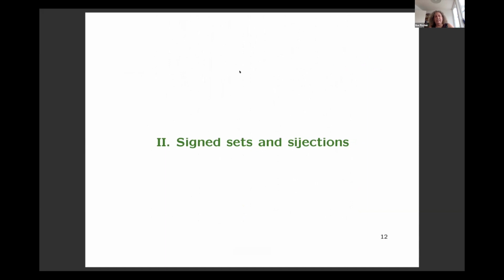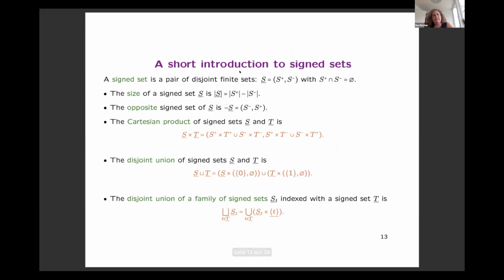Okay, so now we move to the second part. So I want to show you how we really constructed these bijections. So first I need to tell you a little bit about sign sets. So a sign set is always a pair. So a sign set is when you divide a set into a positive and a negative part such that there is no overlap. Then the size of a sign set is always the difference between the cardinality of the positive part and the negative part. Then the opposite sign set is the one you obtain by interchanging positive and negative part.